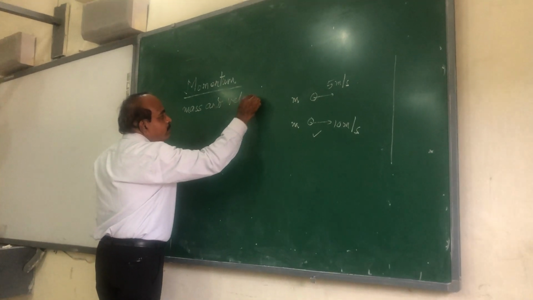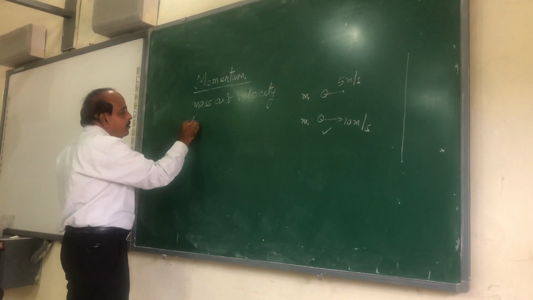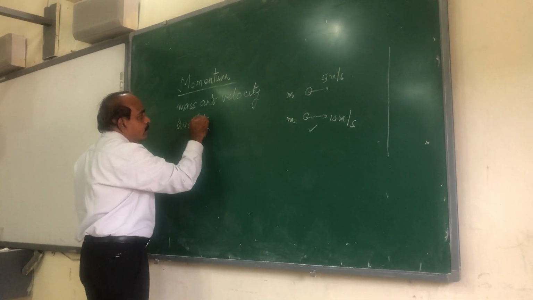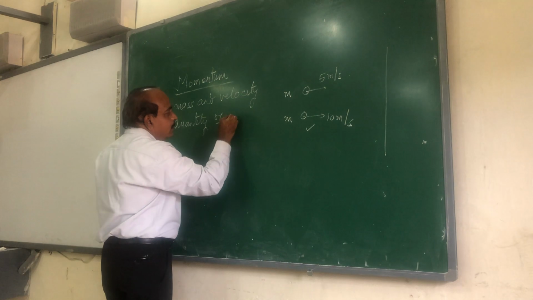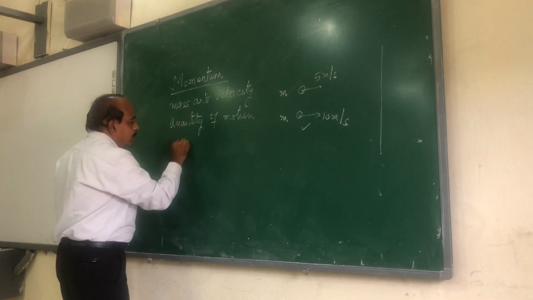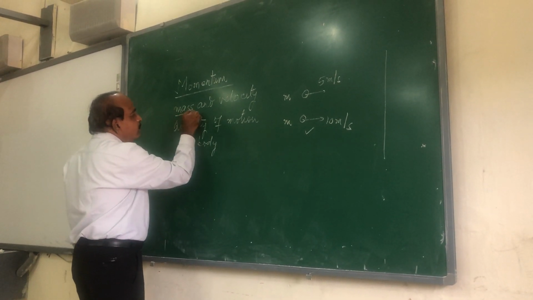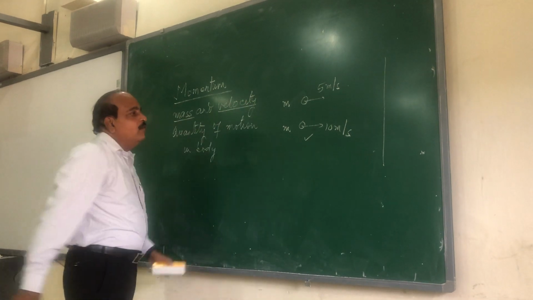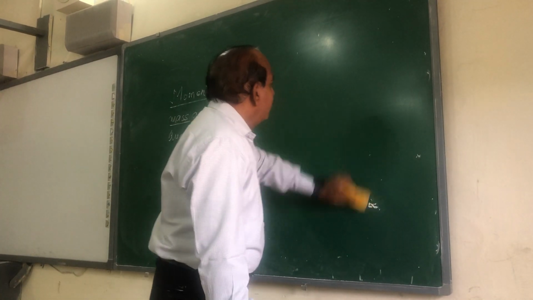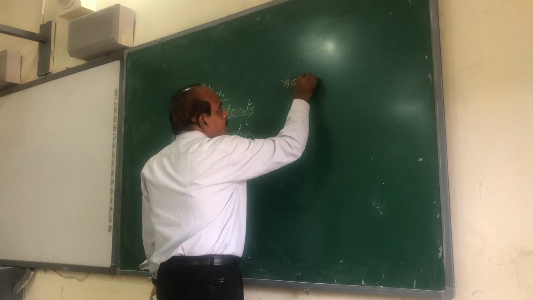Now see, momentum is the term which is defined as basically the quantity of motion in a body. And the motion depends on two factors: motion depends on mass, motion depends on velocity. Now, greater the mass, greater will be the momentum. Momentum is expressed by the symbol P.